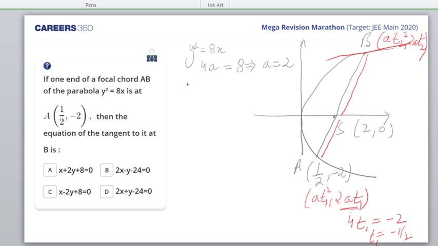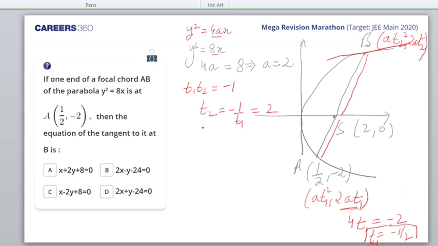Now for t1, t2 I have the relation as minus 1, which is the result for a focal chord. 4a is equal to 8 because y square is equal to 4ax, I'll compare it, so 4a is equal to 8. Pawar, I have answered your question. So t2 here would be minus 1 by t1, and this in fact would fetch me 2 because t1 was minus half.